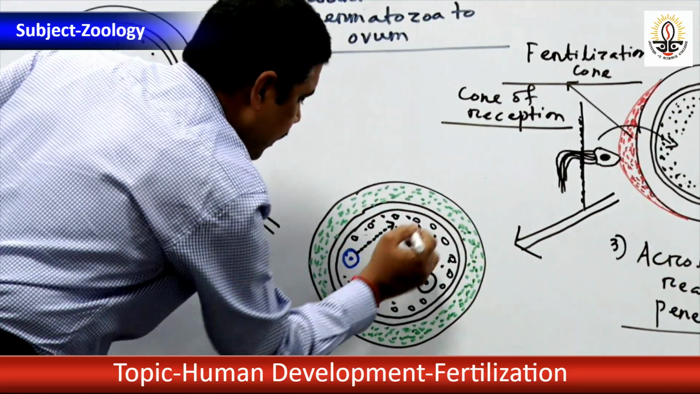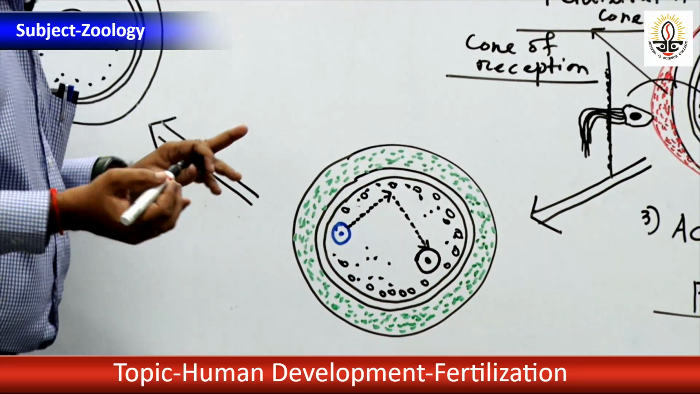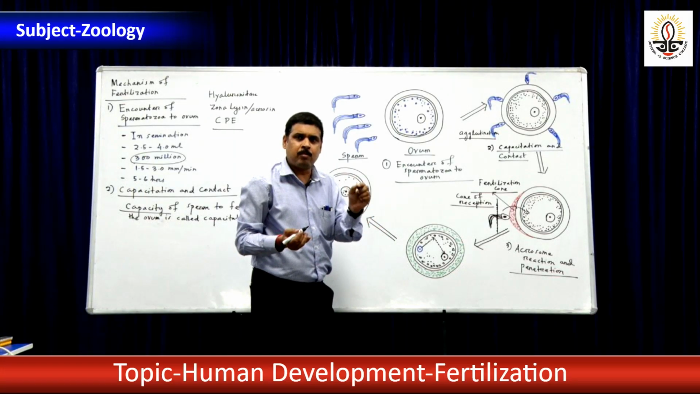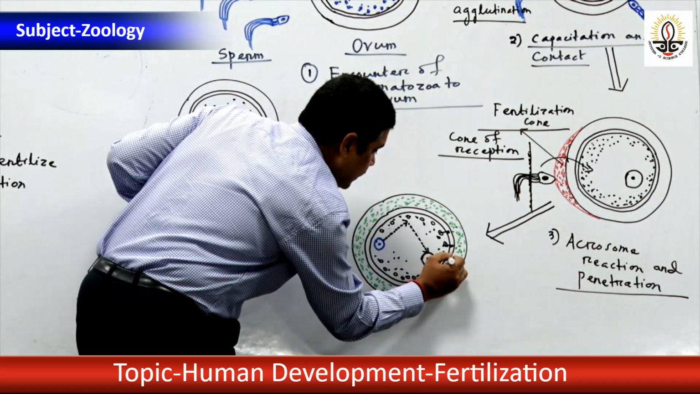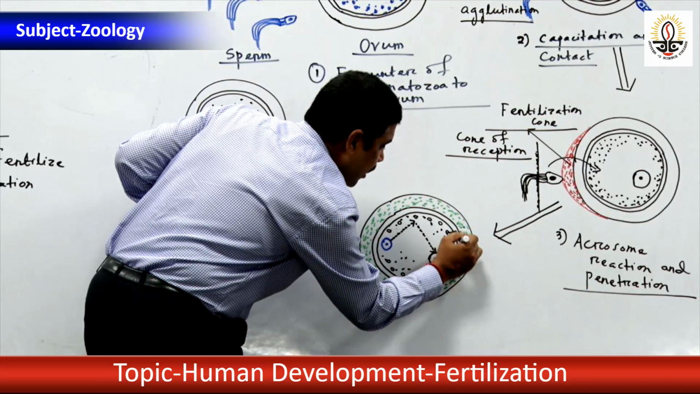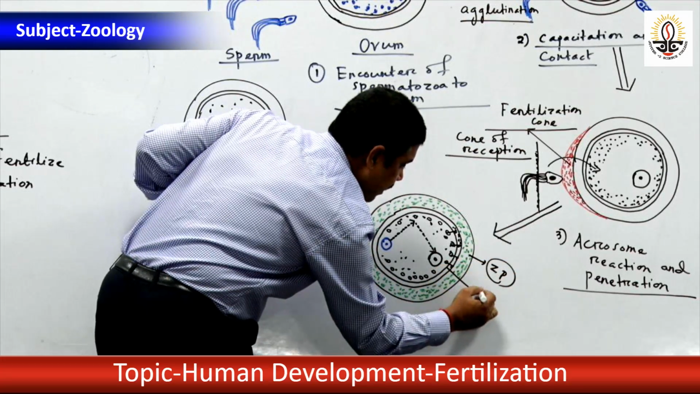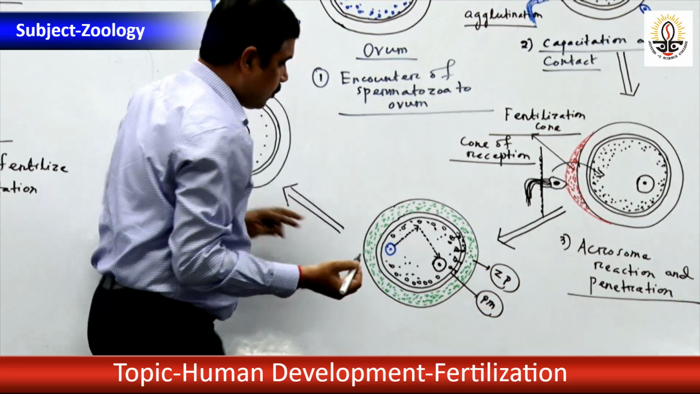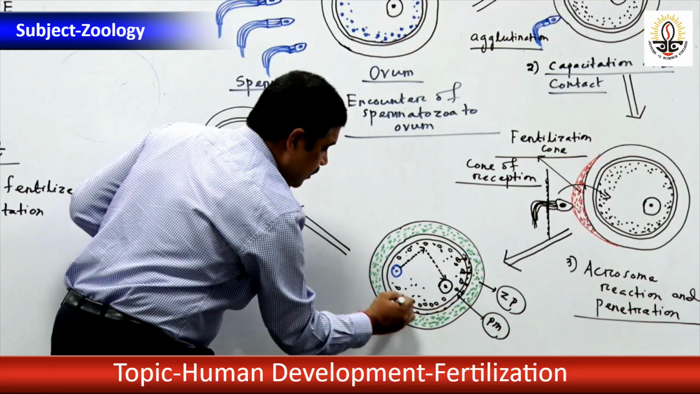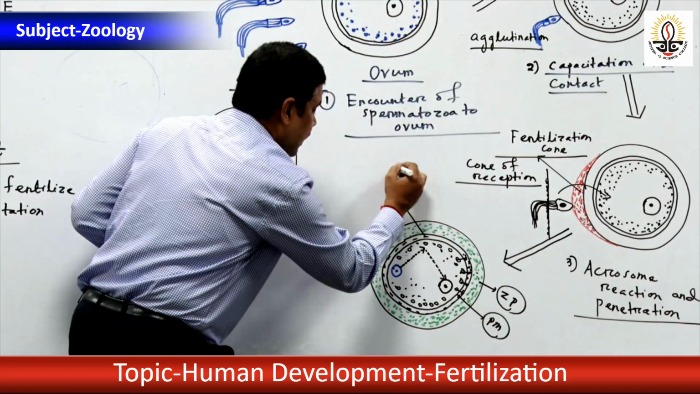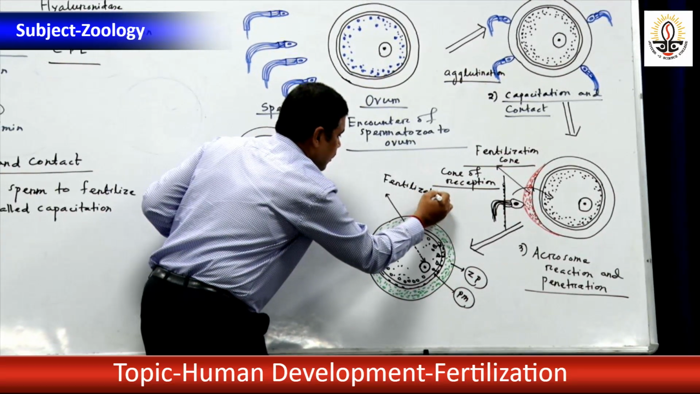The cortex is the outer region of the ovum, containing lots of granules containing mucopolysaccharides, and these granules are released and deposited in between. This is the zona pellucida, this is the plasma membrane. It is deposited in between them, and then it becomes very hard. This formation is called the fertilization membrane.